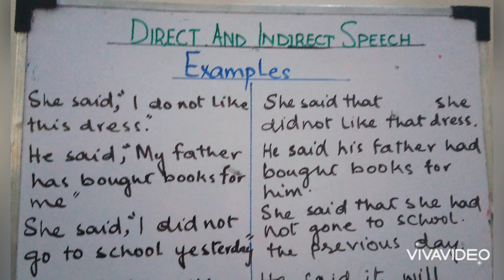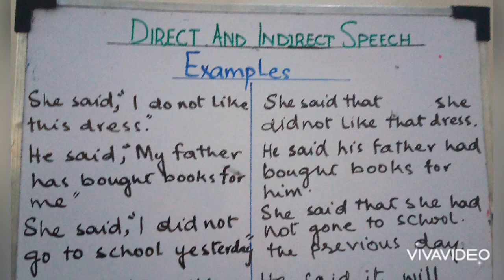Now the tense is present perfect. It will change into past perfect, that is, it will become had bought. So the indirect sentence will be: He said his father had bought books for him. Now observe that we have not used that here, so it is optional. It is up to you whether you use it between the reporting and the reported speech or not.